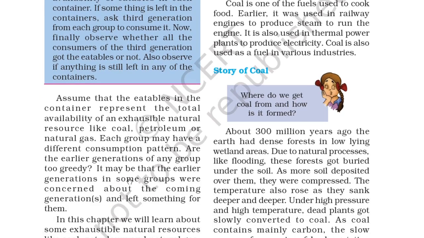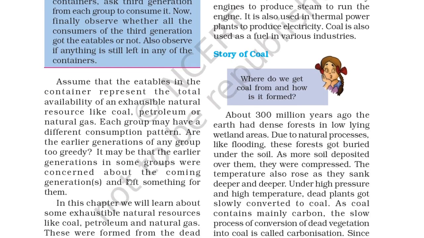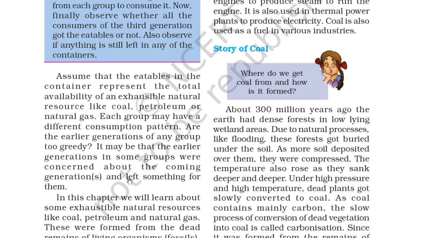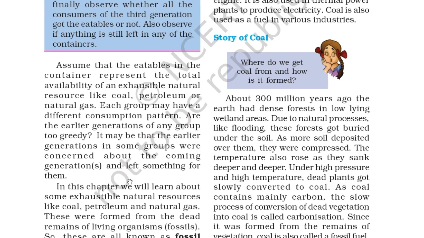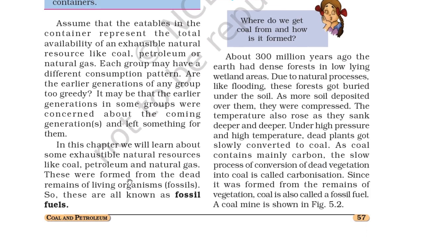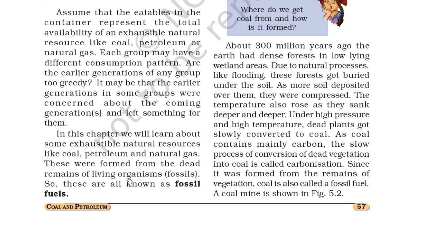So the story of coal. Where do we get coal from and how is it formed? Asks Paheli. About 300 million years ago, the earth had dense forests in low-lying wetland areas. Due to natural processes like flooding, these forests got buried under the soil. As more soil deposited over them, they were compressed. The temperature also rose as they sank deeper and deeper. Under high pressure and high temperature, dead plants got slowly converted to coal. As coal contains mainly carbon, the slow process of conversion of dead vegetation into coal is called carbonization.